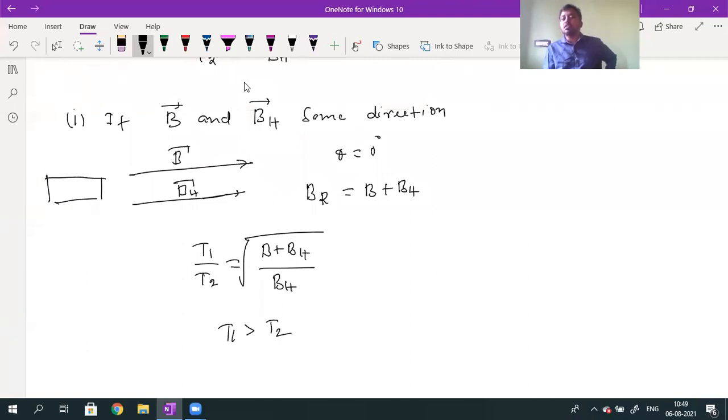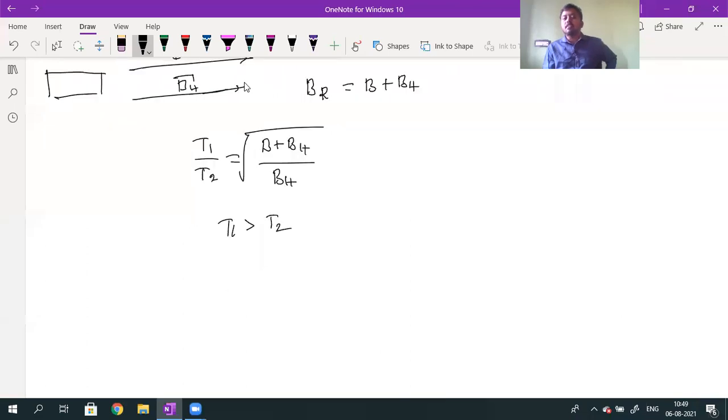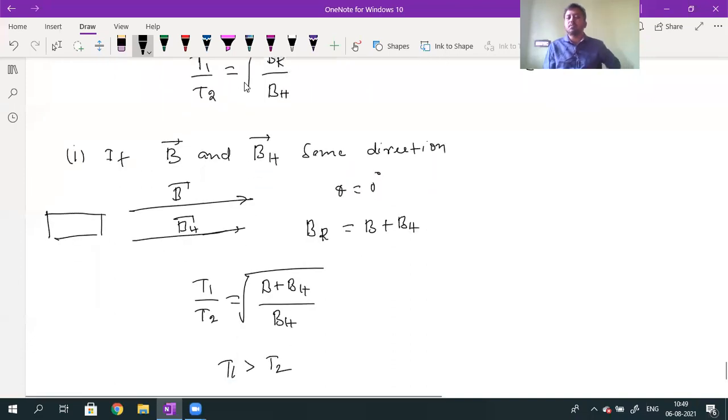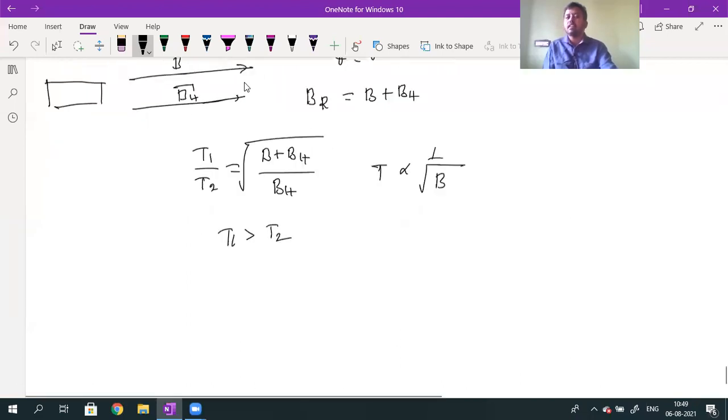What happens to the time period of oscillation? Does it increase or decrease? So the time period of oscillation will be T1 greater than T2. Correct? The time period is inversely proportional to the magnetic field, so it decreases. That's very good. Because I and M are constant, T is inversely proportional to B. Whenever the B value increases, what happens to the T value? It decreases.